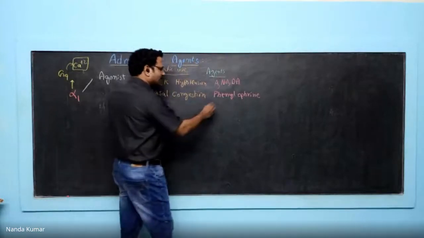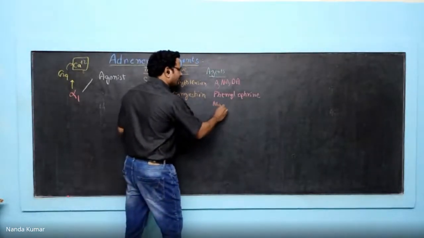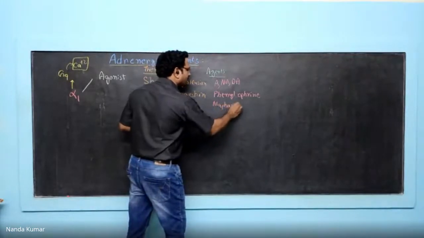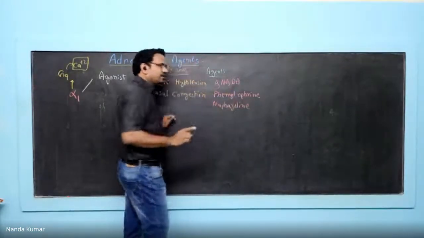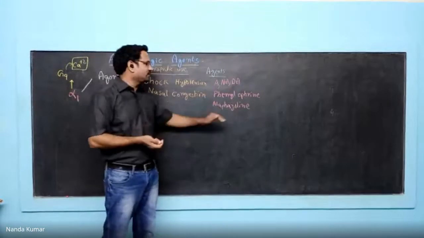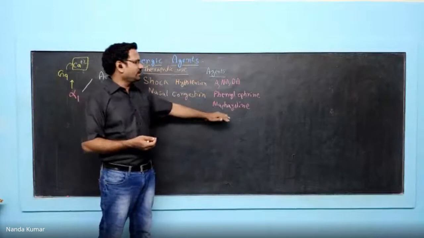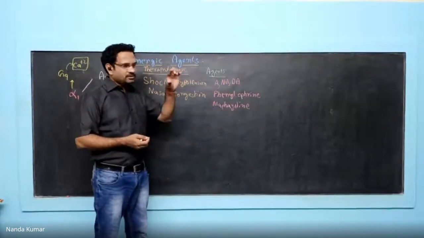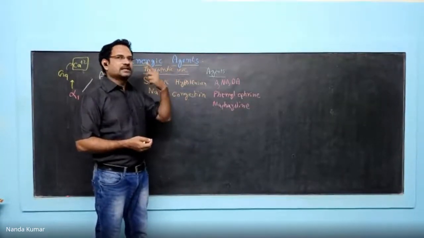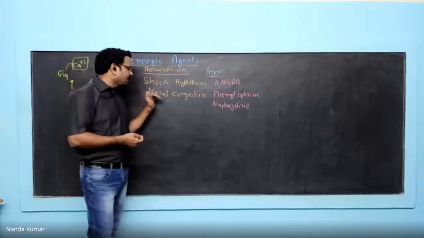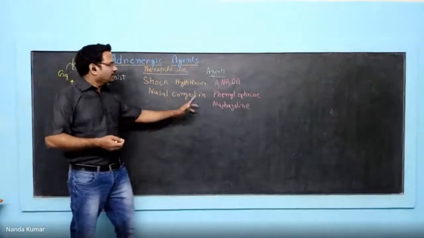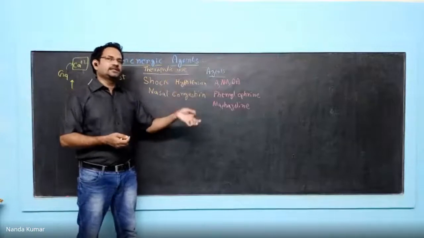In fact, there are certain other drugs like naphazoline and oxymetazoline. These are present in Vicks VapoRubs and sprays. The nasal sprays contain these drugs. Their job is to cause vasoconstriction so that the congestion will get relieved. So they are used to treat nasal congestion. These are also known as nasal decongestants.